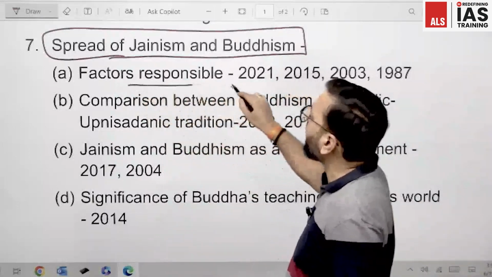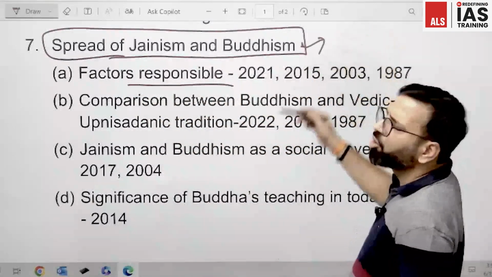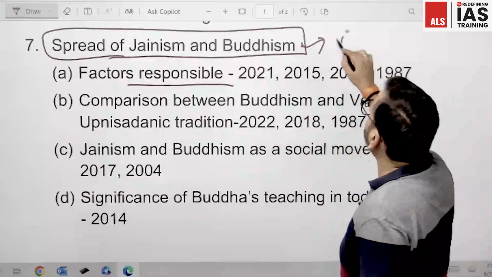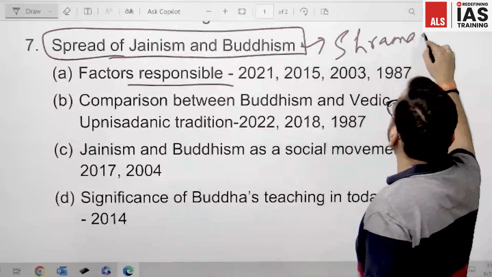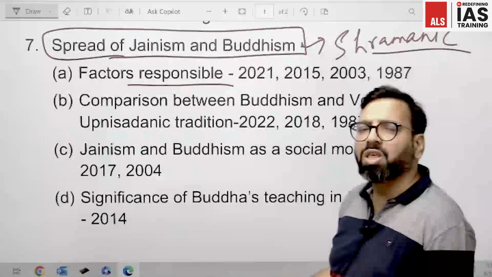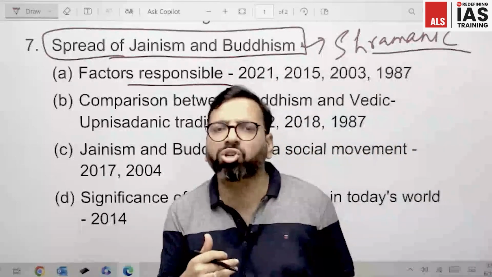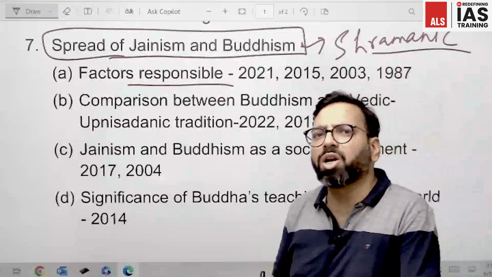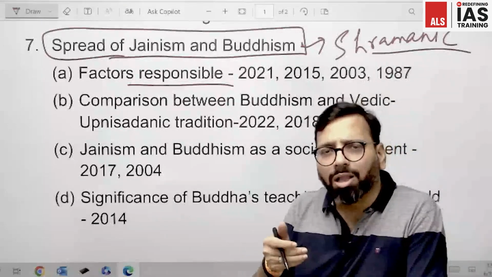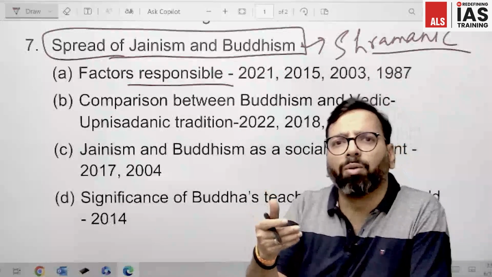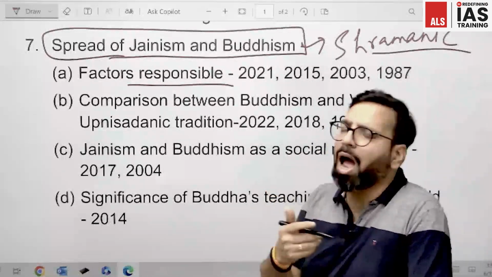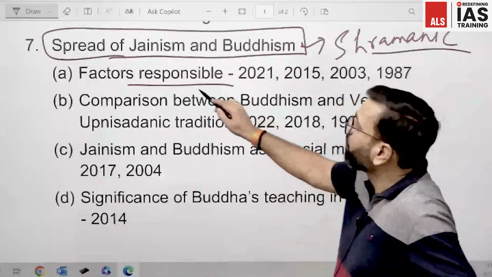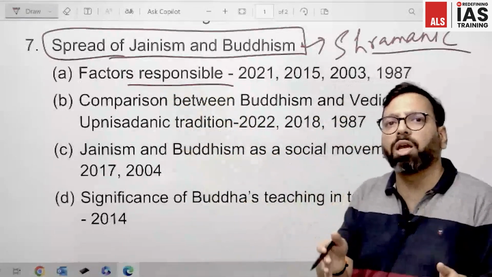We know this rise of Buddhism and Jainism is nothing but the Shramanic tradition. Buddhism, Jainism, Ajivikas, all of them are called the Shramanic tradition, because they were founded by the Shramanas, the ones who strive for truth. And why is the 6th century BC the period of the Shramanic tradition? That is the period where we saw the birth of Buddhism and other heterodox philosophies and religions. So that is the first thing which you need to take care of.